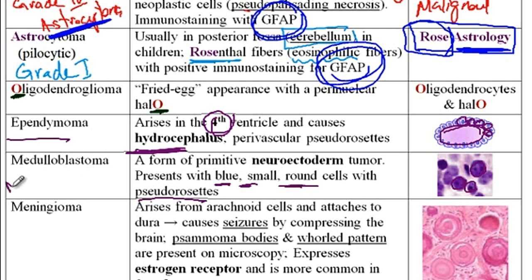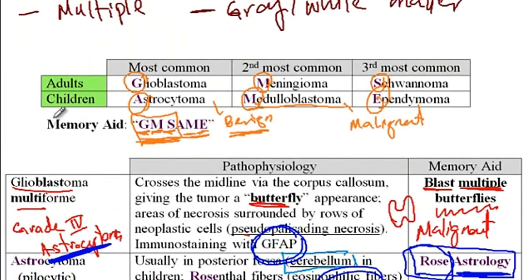And then this type of tumor is highly malignant, and it usually arises from the cerebellar area, and it's a form of the primitive neuroectoderm tumor. So important features of the medulloblastoma: it is highly malignant, usually arises from the cerebellum, and is a form of the primitive neuroectoderm tumor. On histology, you will see blue small round cells with pseudorosettes. Since this type of tumor can also compress the fourth ventricle, hydrocephalus is another characteristic of the medulloblastoma.